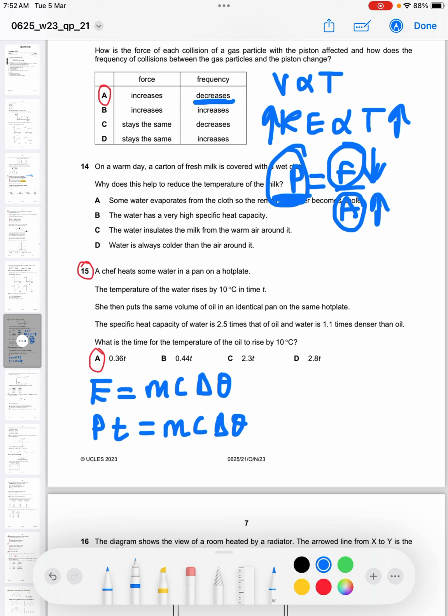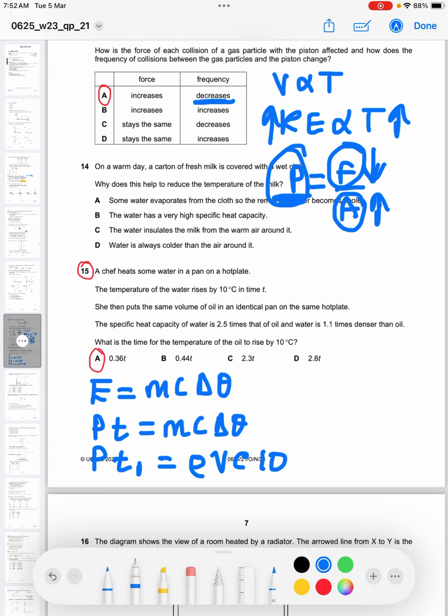For oil, the power is the same, but we don't know the time. Remember, mass is density times volume. So for oil, let's say its density is rho, its specific heat capacity is C, rho times V, since they have the same volume, and the temperature change for both is 10.